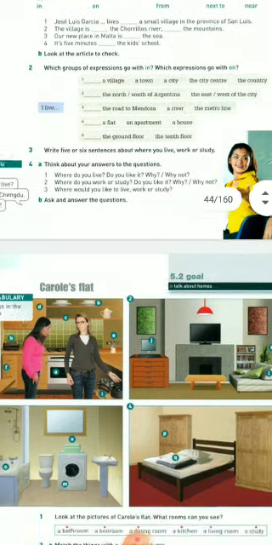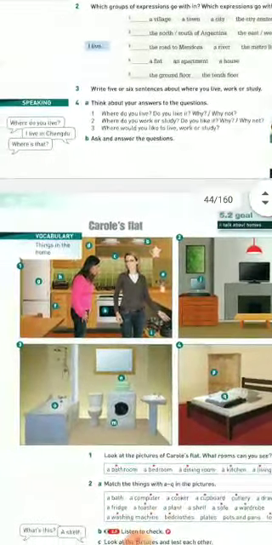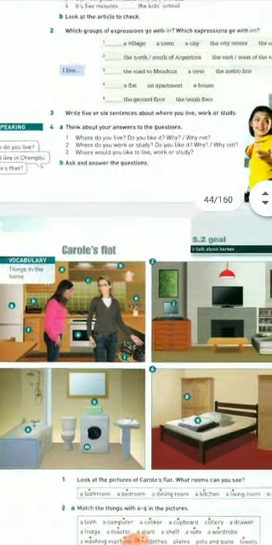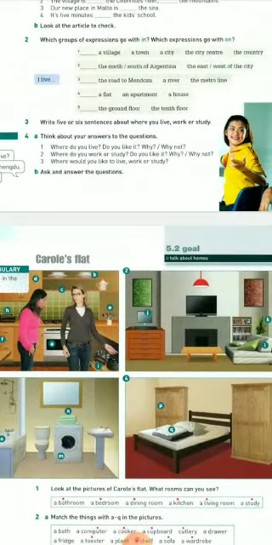After that, go to activity number 4, where it says speaking. It is a very good practice for your writing activity, or maybe if you take the exam for the speaking section, because you're going to think about your answer to the questions that you've got in activity 4A. Where do you live? Do you like it? Why? Why not? The idea is when you say, where do you live? You say, I live in. You don't forget to use in, and you say the place.